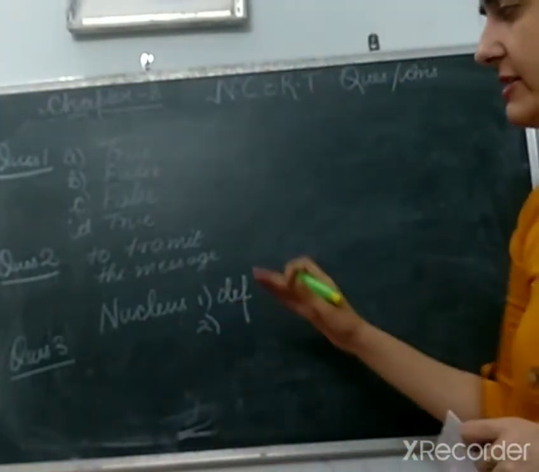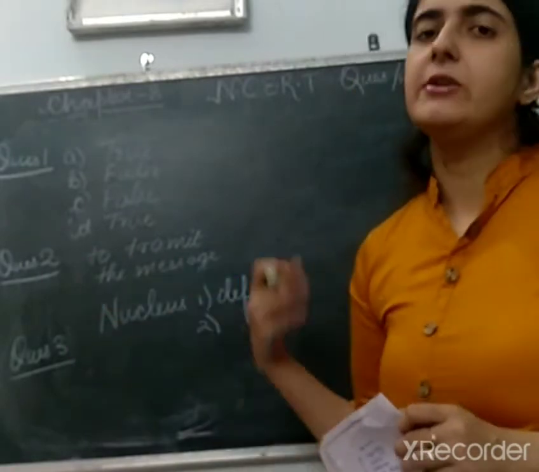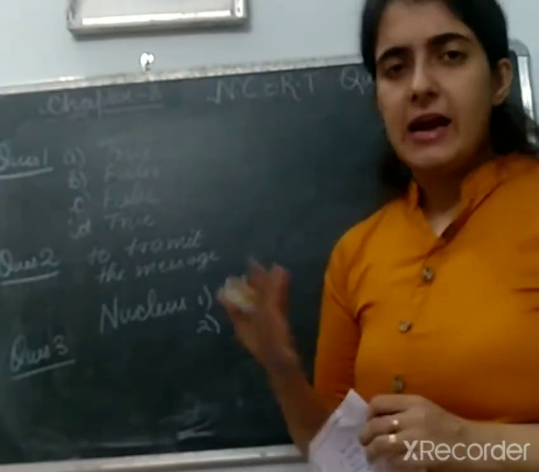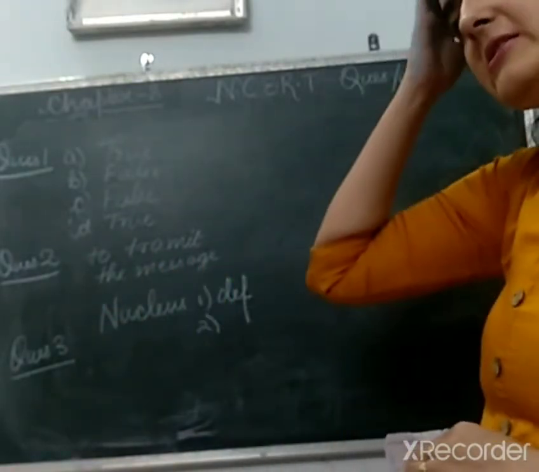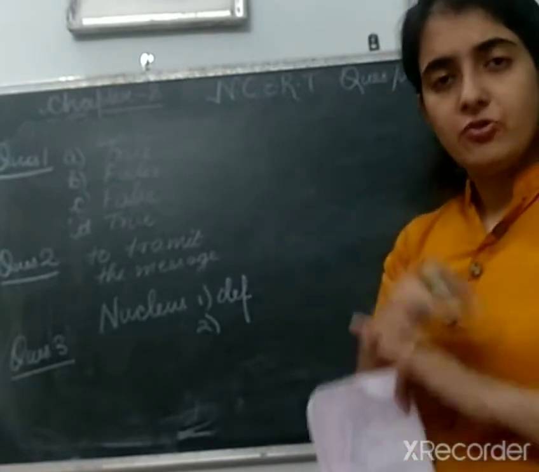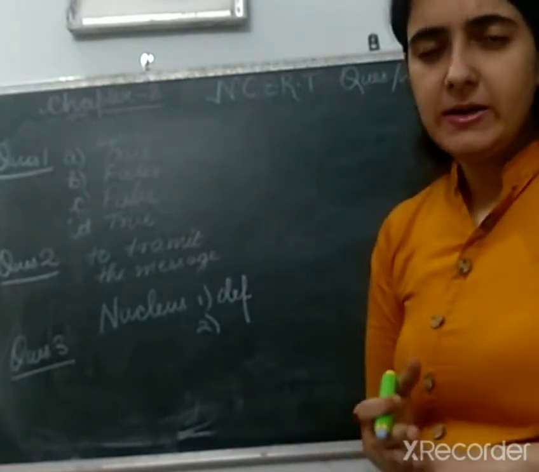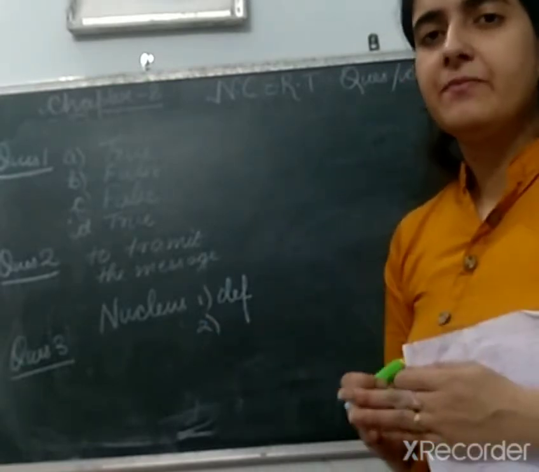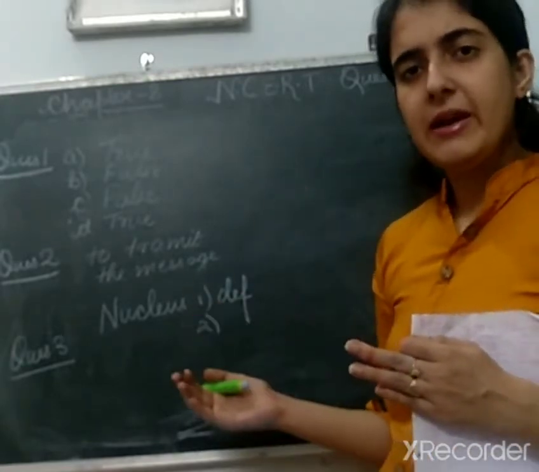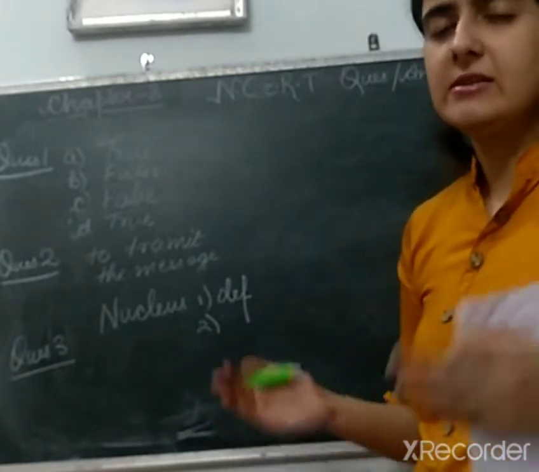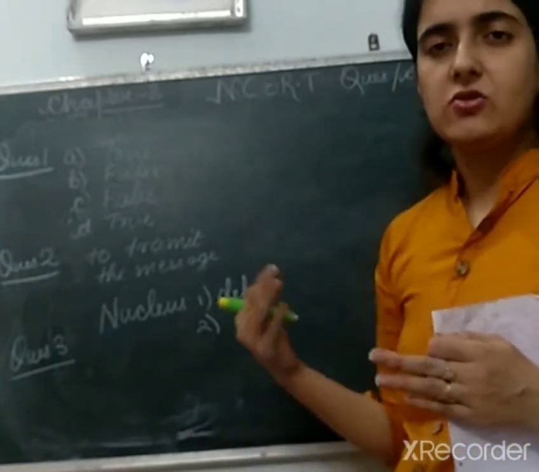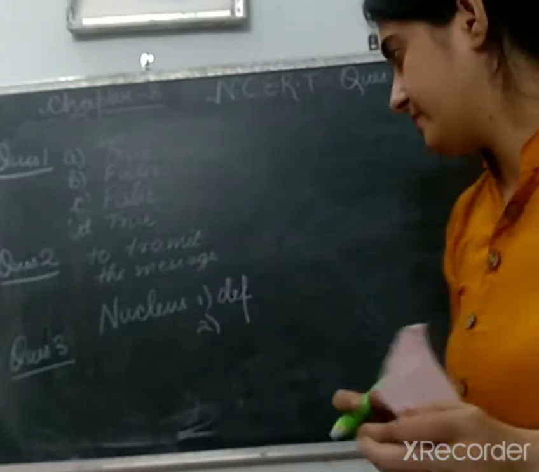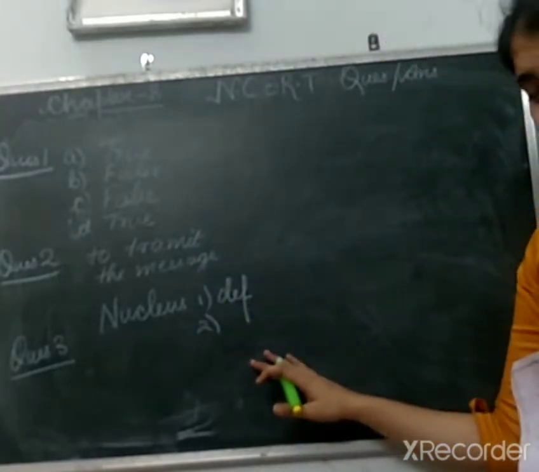The nucleus has one membrane which we call nuclear membrane, and inside the nuclear membrane there is a dense structure that does not have any membrane, and that is called nucleolus. And the space between the nuclear membrane and the nucleolus is filled with nucleoplasm. So this is the basic structure.